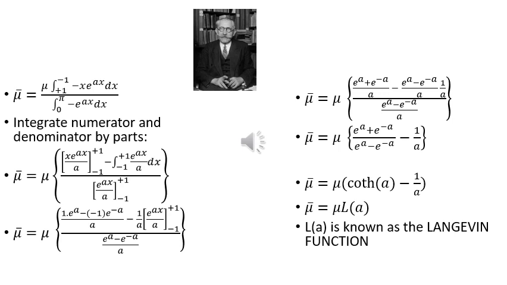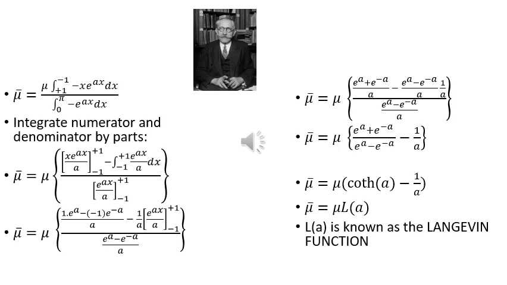So mu bar is equal to mu open brackets 1 dot e to the power a minus 1 e to the power minus a upon a minus 1 upon a e to the power ax upon a. The limits are from minus 1 to plus 1. In the denominator, opening up the brackets, we will have e to the power a minus e to the power minus a upon a.